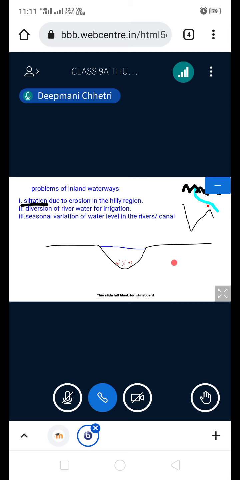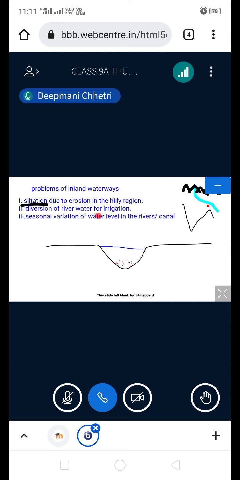So they can ask you, name a port that is facing the problem of siltation. Then you will write the answer as Kolkata port. And if they ask you why they are facing such a problem, what will be your answer? Due to erosion in the hilly region. Okay, this is one important thing.